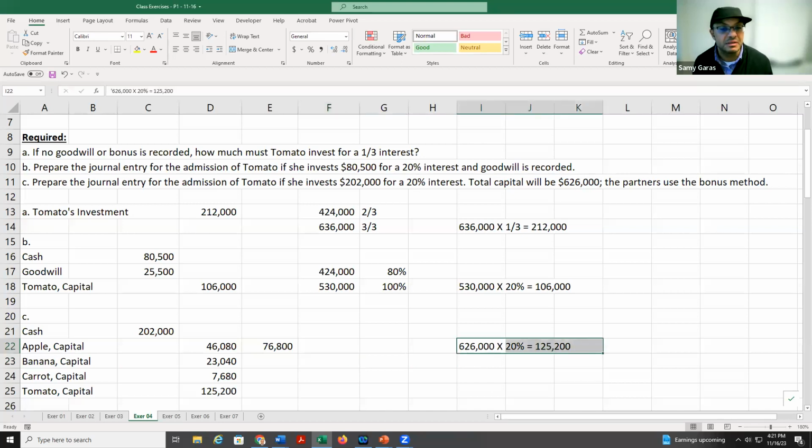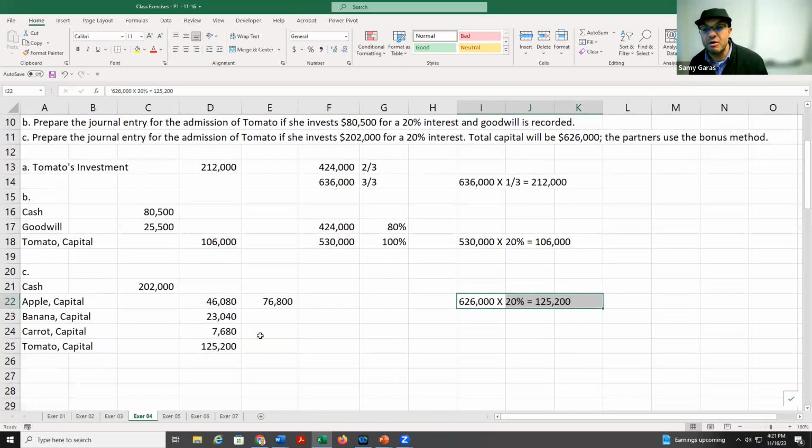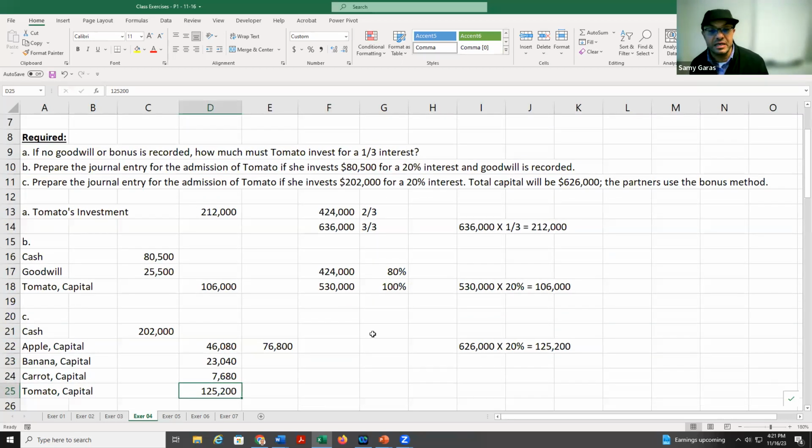So I did it. So the capital now for tomato is 125, but we made here 20%. So he paid 202, but his capital is 125,200. So how much is the difference between those two amounts?